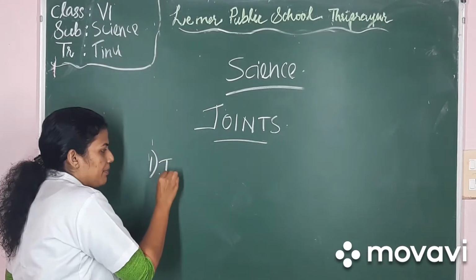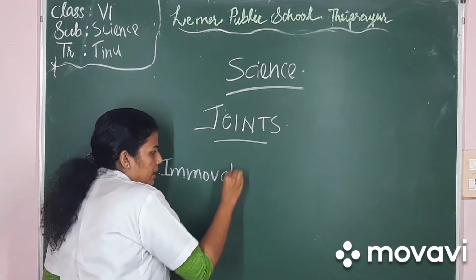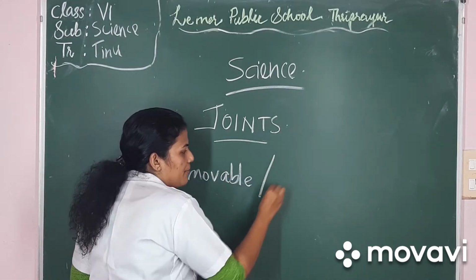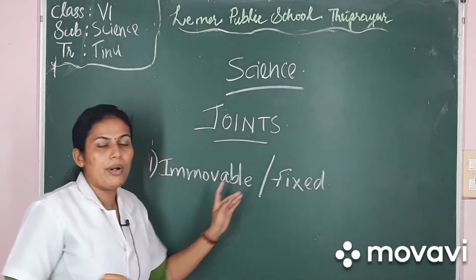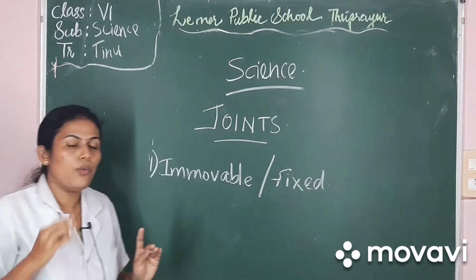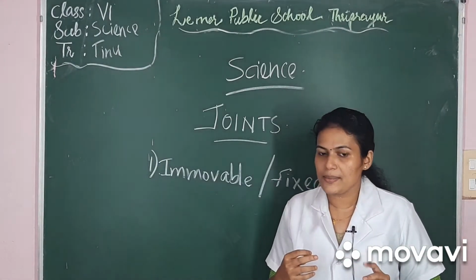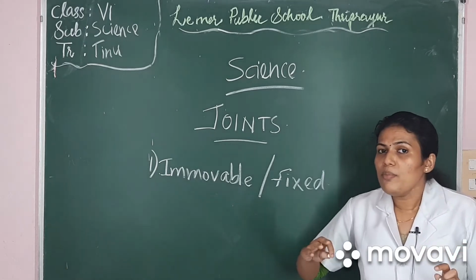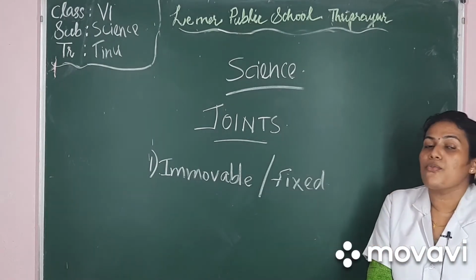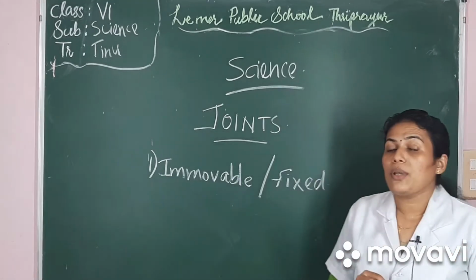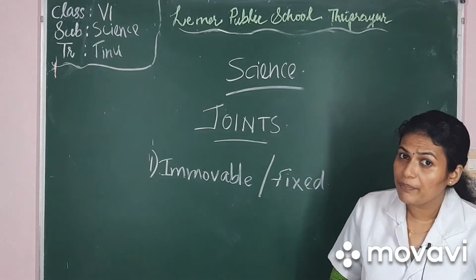First one is immovable or fixed. Immovable or fixed joints. Now, what is the specialty of these immovable or fixed joints? These immovable or fixed joints do not allow the movement of bones between them. Now, can you give me an example of bones in your body that cannot be moved?